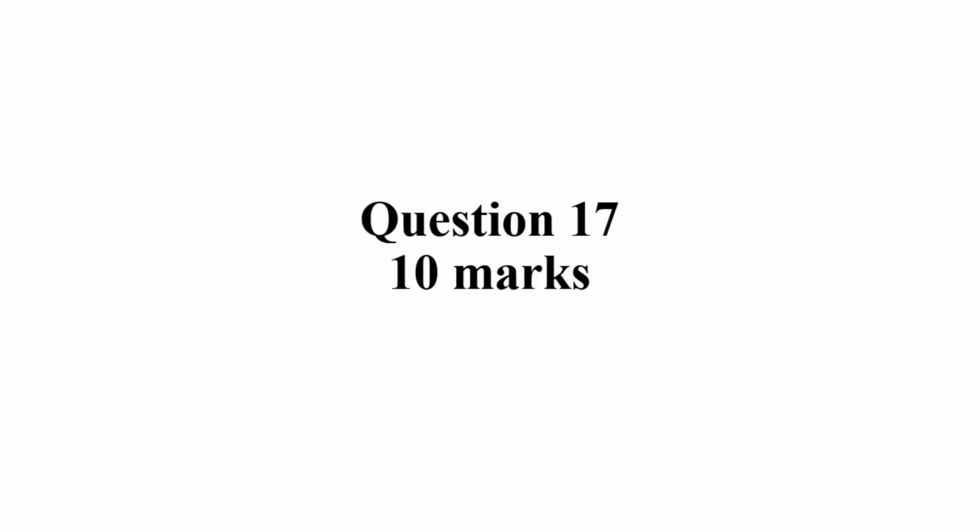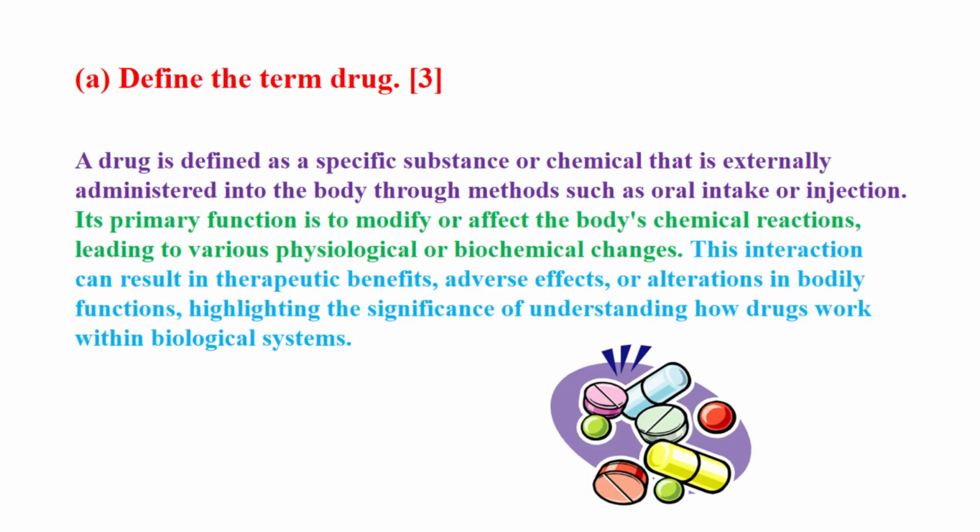Question 17 is about understanding drugs and carries 10 marks. Now, let's define what a drug is. A drug is a specific substance or chemical administered externally, whether through oral intake or injection. Its primary role is to modify the body's chemical reactions, leading to various physiological changes. These interactions can yield therapeutic benefits or adverse effects, emphasizing the need for understanding how drugs function in biological systems.